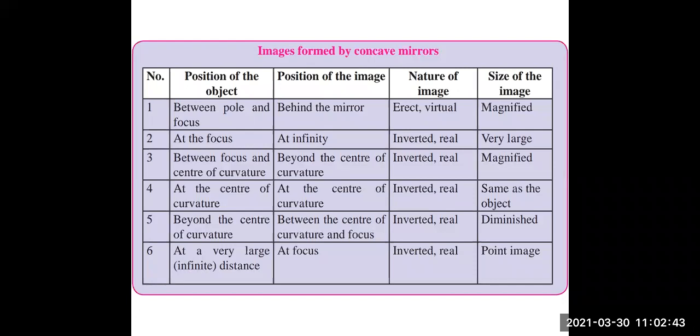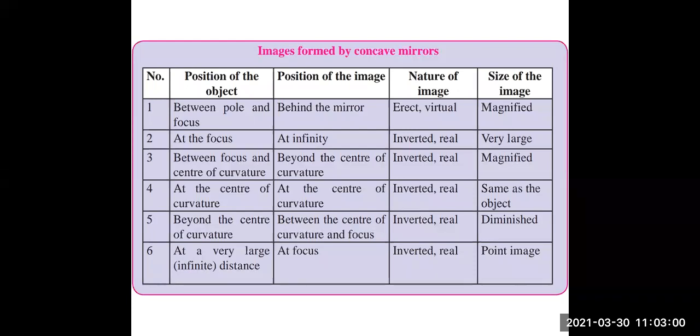When the object is placed beyond the center of curvature, position of the image is between the center of curvature and focus. Nature of the image is inverted, real, and size of the image is diminished. Position of the object at a very large, infinite distance.